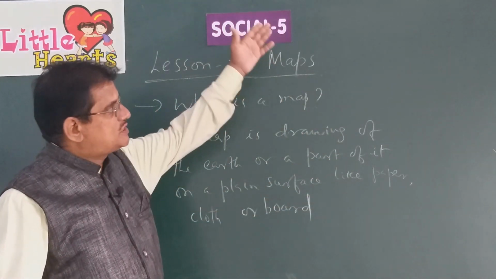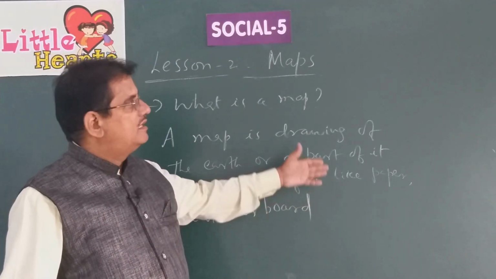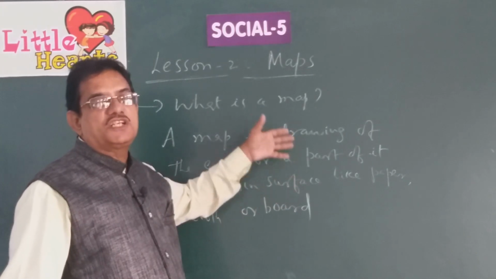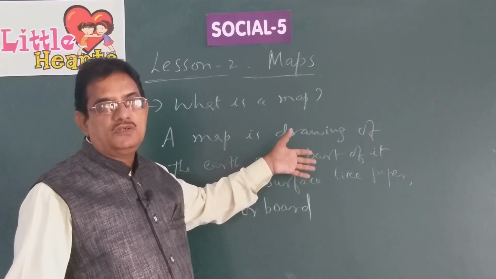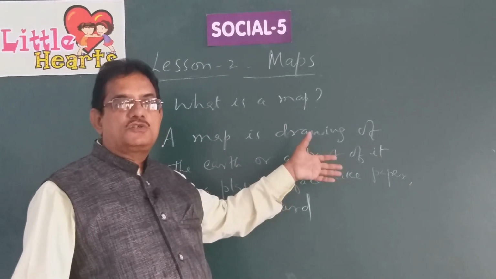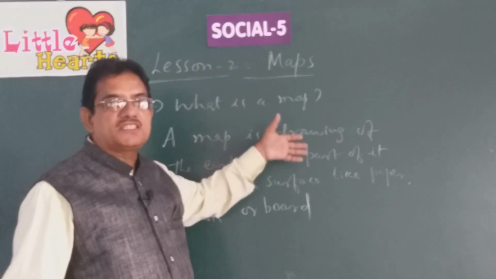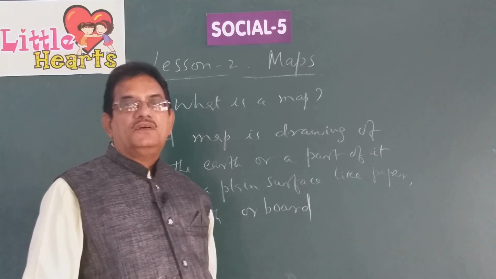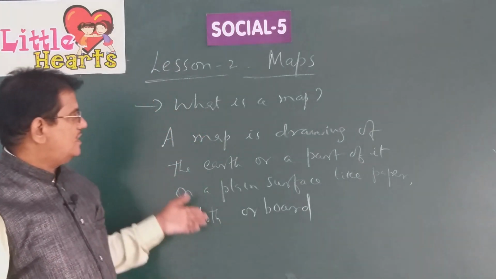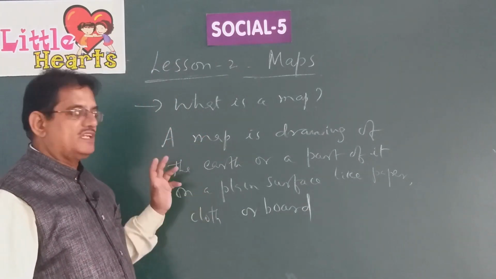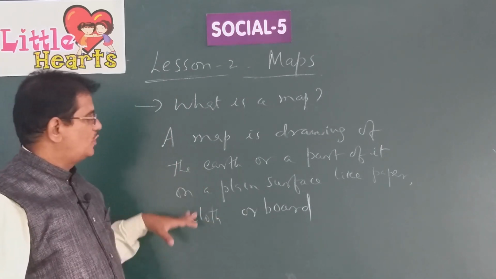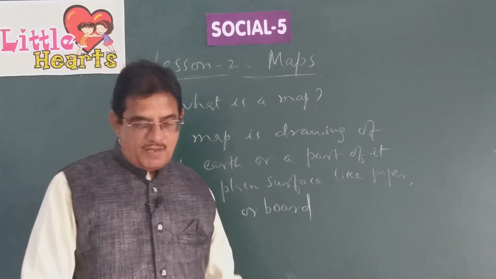Whereas wall maps, we discussed in the previous class, are big maps which teachers use in a classroom to show the children different places, how to locate different places on a map. Okay, children, so any drawing of the earth or a part of it on a plain surface like paper or board or cloth is called a map.